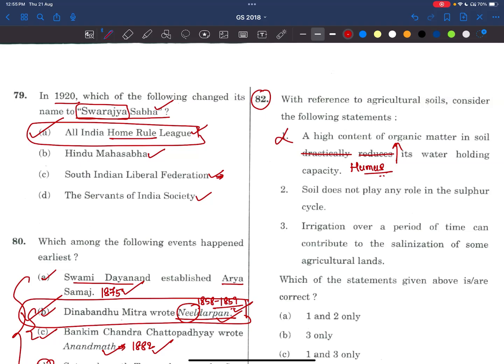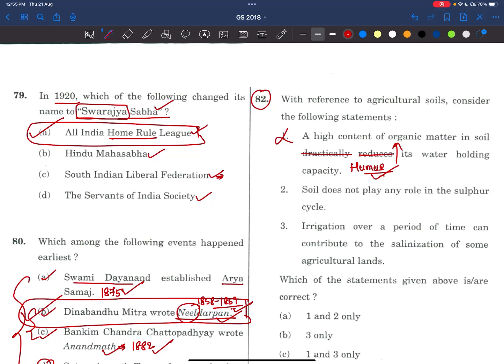Regarding rainforests, if the forest is cleared, it can't be grown again despite heavy rainfall. Why? Because there is no humus there, and the decomposition capacity is also higher in those soils, so there is no nutrient content. Try to interlink these concepts.